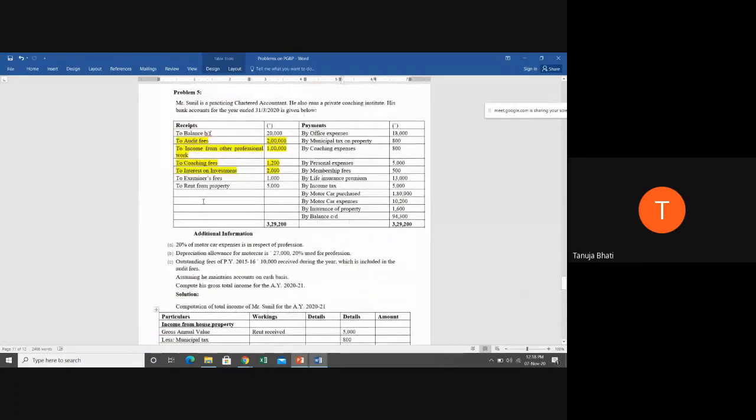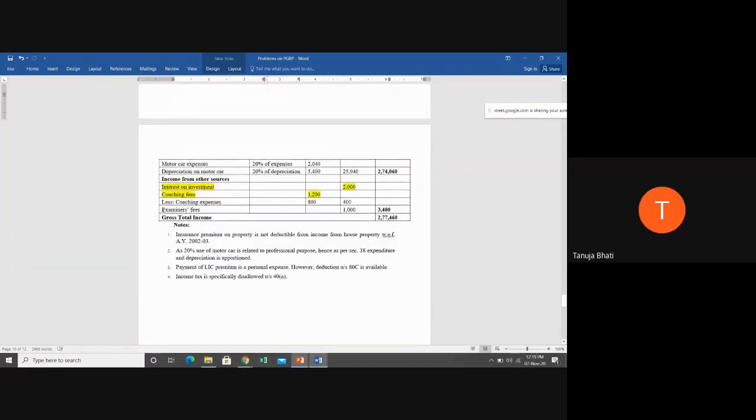Next, we'll go a little quick to examiner's fees. Now his main profession is chartered accountant. A chartered accountant doesn't do the work of examination evaluation or supervision, but he's got examiner's fees. That means he had gone somewhere for examination. So is this an income from profession, other sources, house property, salary, or capital gains? Under which income are you going to show this? Ma'am, other source. Very good. So under the head of other sources, we are going to show examiner's fees as ₹1,000.